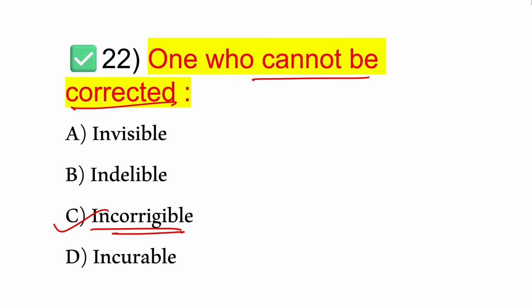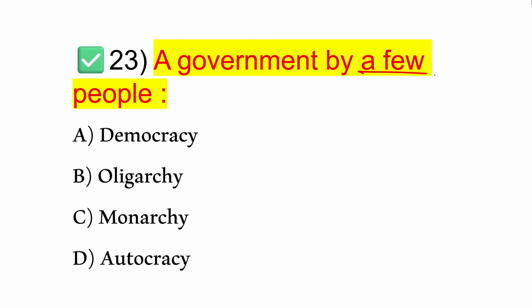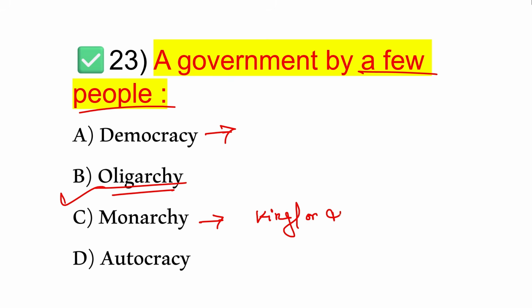Okay. Next. A government by few people. That is option B, oligarchy. So look at the other options. Democracy suggests for the people, by the people. Okay. So power of the people, that is democracy. What is monarchy? Monarchy means rule by the king or queen. That is monarchy. What is autocracy? Rule by one person, that is autocracy.